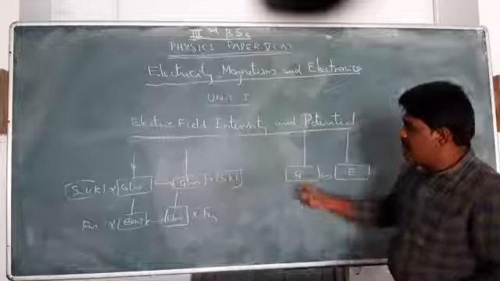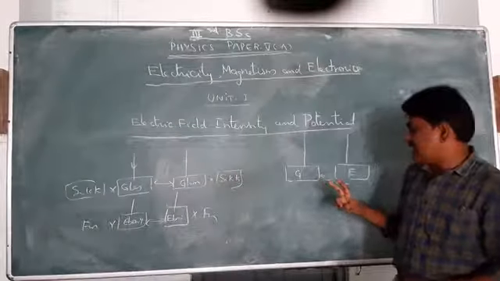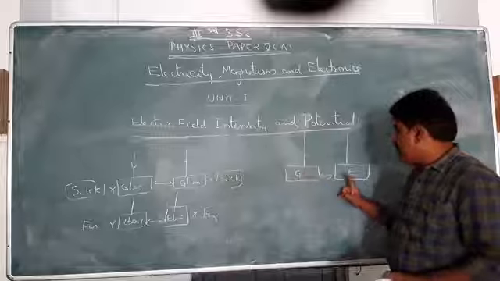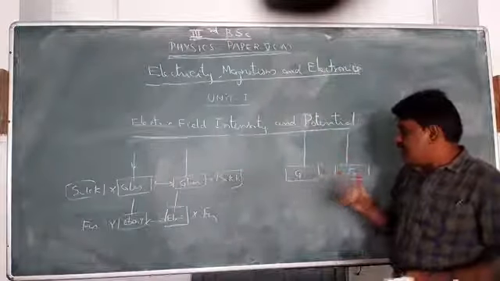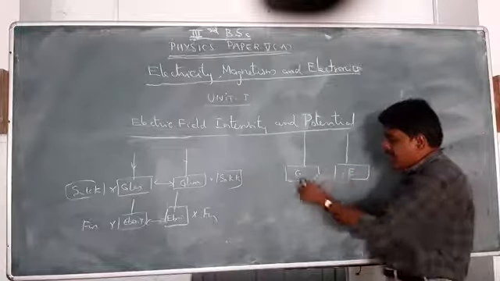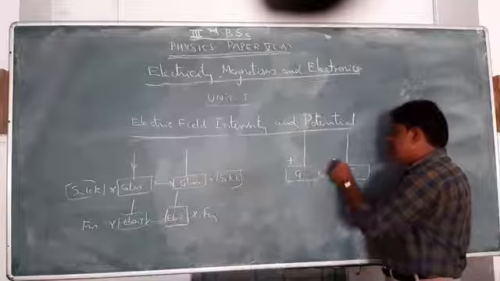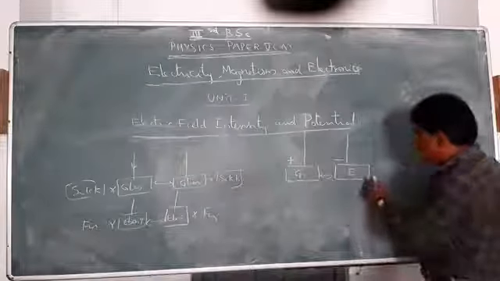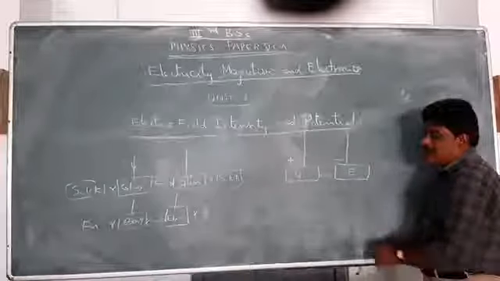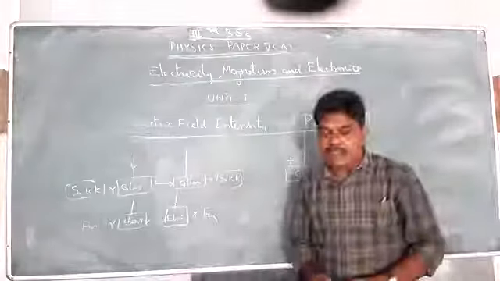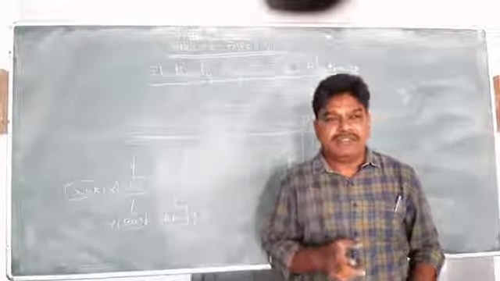Thereby, by this simple experiment, we can say that there are two different types of charges. The glass rod and the ebonite rod have two opposite charges. And as said by Benjamin Franklin, the glass rod acquires positive charge when rubbed with silk and the ebonite rod acquires negative charge when rubbed with fur. Therefore, finally, we can conclude that there are two types of charges, positive charge and negative charge.